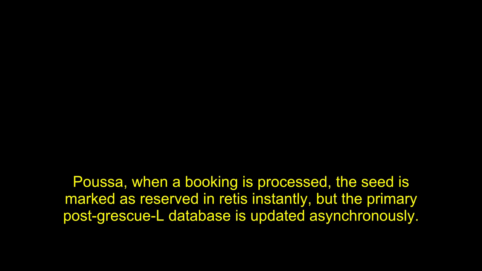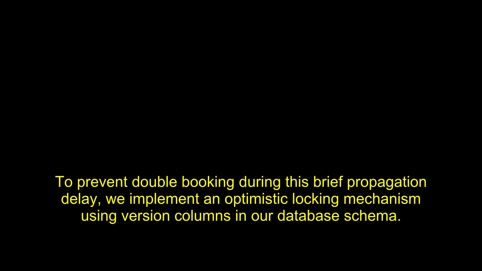When a booking is processed, the seat is marked as reserved in Redis instantly, but the primary PostgreSQL database is updated asynchronously. To prevent double booking during this brief propagation delay, we implement an optimistic locking mechanism using version columns in our database schema. This optimistic locking strategy acts as our final safety net.